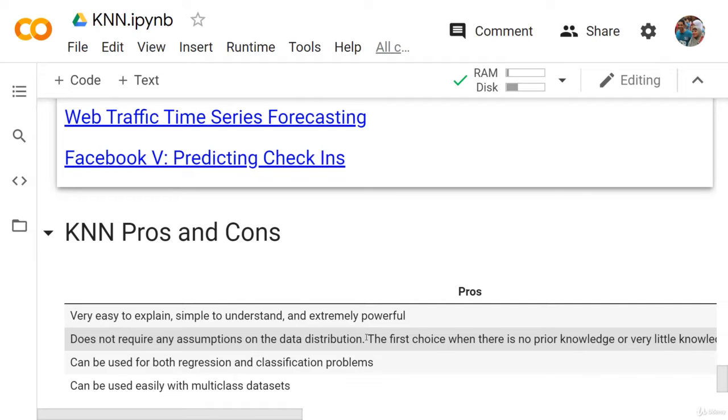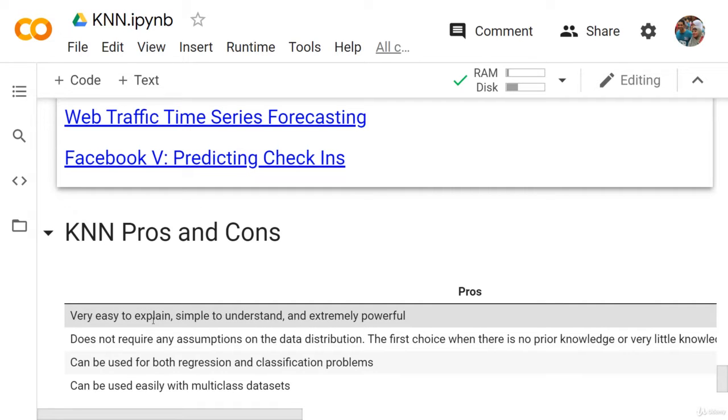Welcome back. Now let's summarize the KNN pros and cons. First, we have the pros. The first advantage of using KNN is that it's very easy to explain, simple to understand, and extremely powerful. If you are working with non-technical people and you want to make them understand what you are doing and justify why you are using this algorithm and not the other ones, then KNN is the best one, because it's very easy to explain to any people in the world.